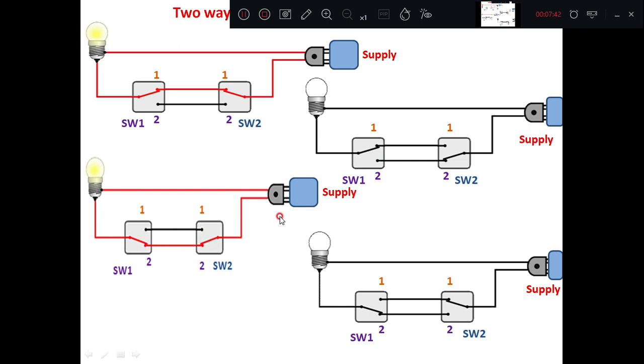Once again, when the supply is given, the current will flow here. Then there is a closed path for the bulb and the supply, so the bulb will glow. Now, the fourth case: I am keeping switch number 1 at 2, whereas I am changing switch number 2 from 2 to 1. Once again, if you give a supply here, the current will flow, but there is a discontinuity of the supply here. Because of that, the bulb will not glow. These are the different states involved in the two-way control.